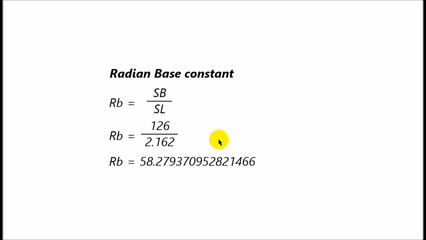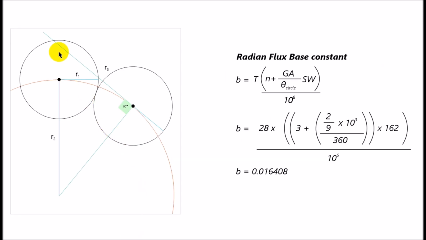Now, in this particular case, and going with the theory that I have, which I'll be presenting in a minute, I'm going to set this as a radian base constant. We're going to call this a base constant. So this is the base size of a radian. And what I mean by that is, when you look at a radian, all the line segments are equal. And when you bring the radian in, and it curves, it's that curve that's taking up the length of that radian. And what we need to figure out is what the radian potential is, in a manner of speaking, and how these radians work and how pi works.